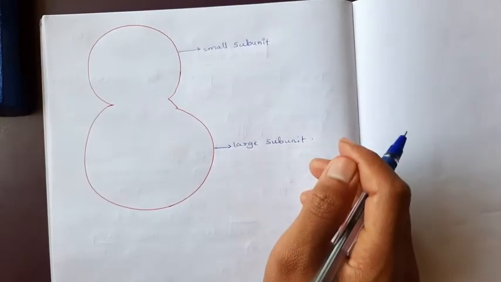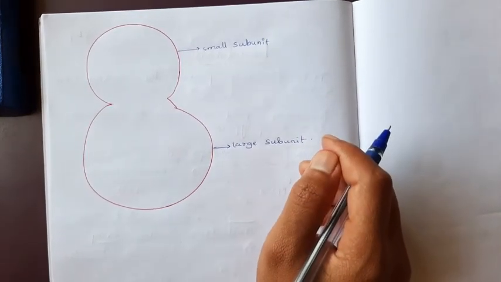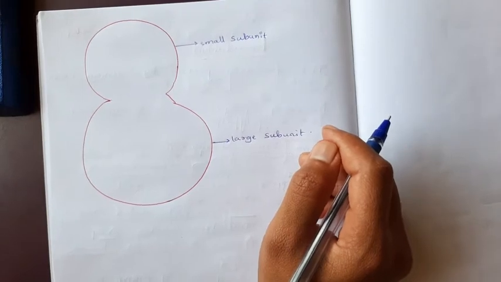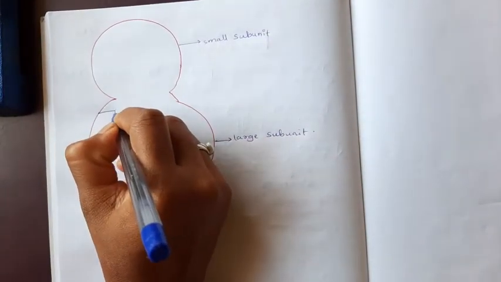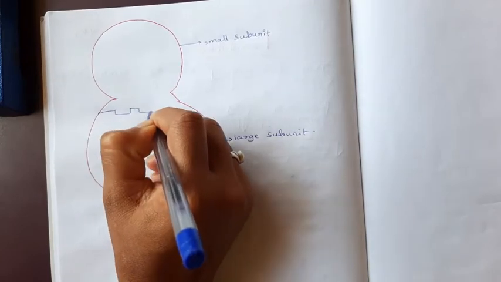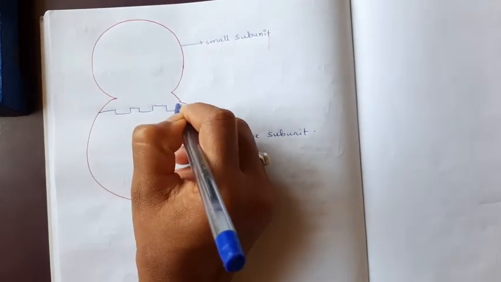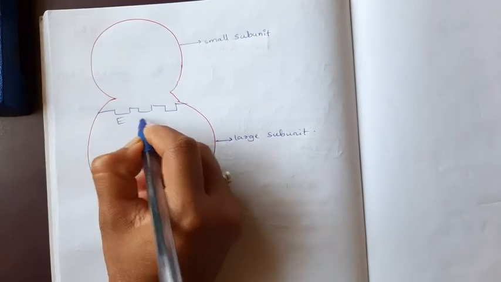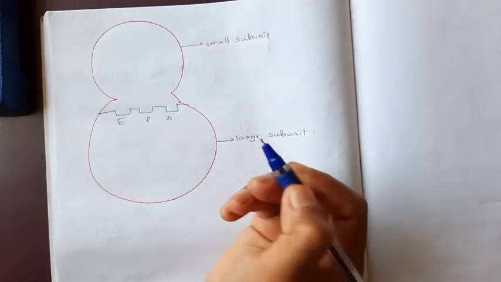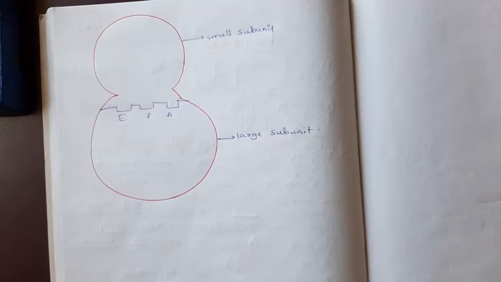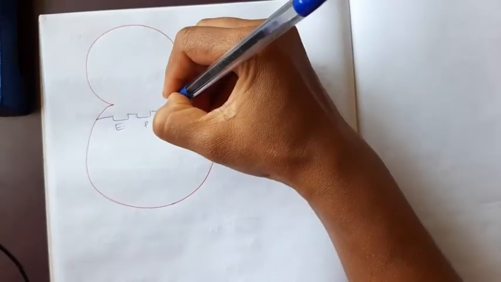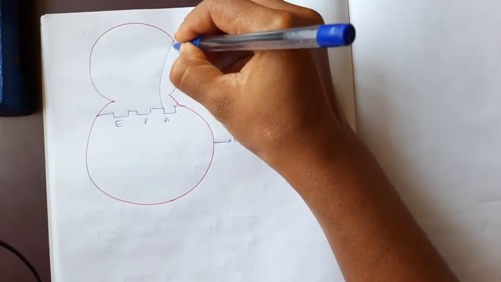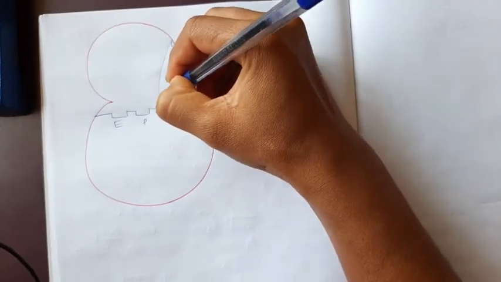The large subunit of the ribosome has 3 different sites: E, P, A sites. These are the different sites present in the large subunit of the ribosome.